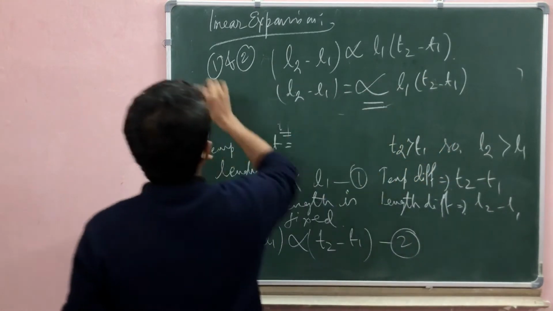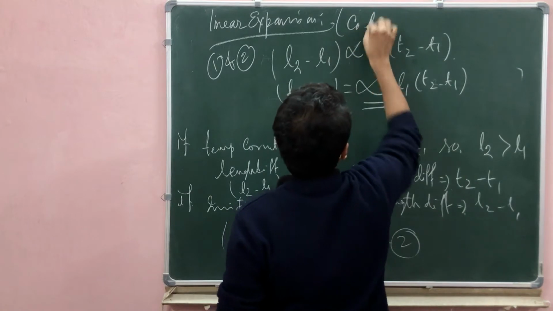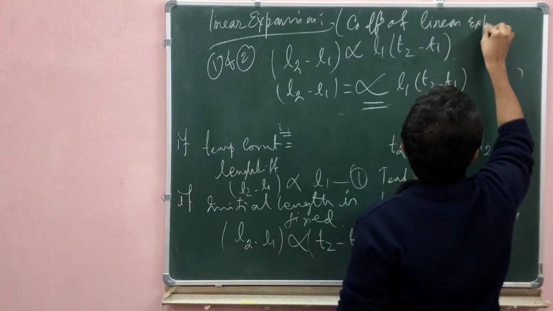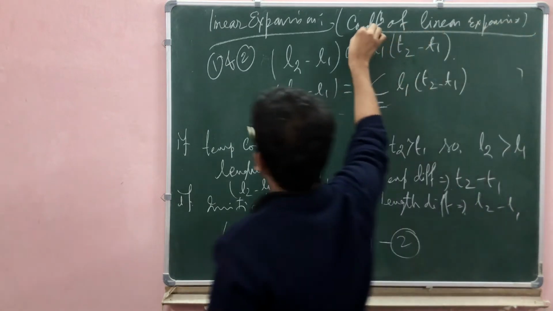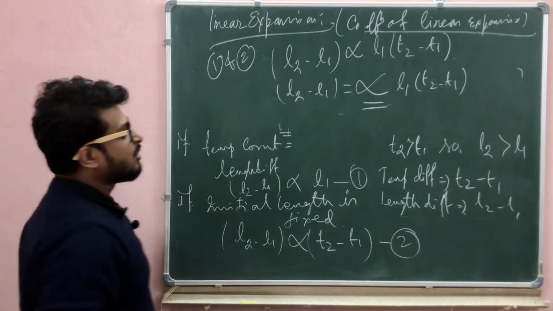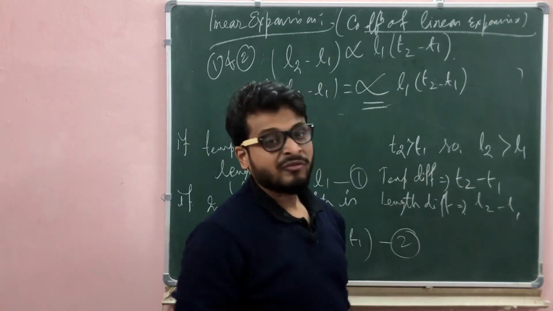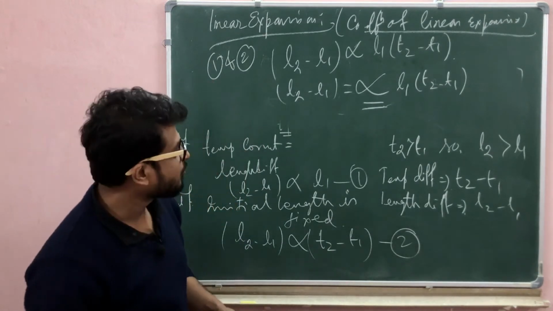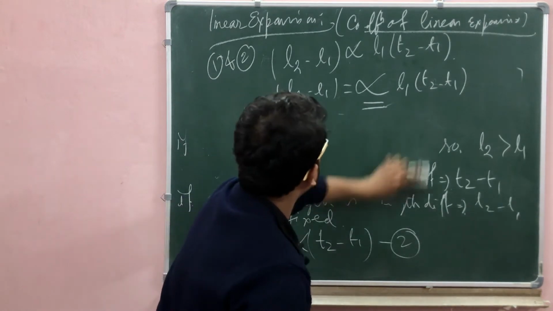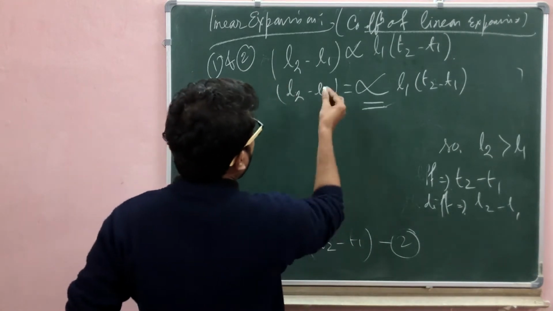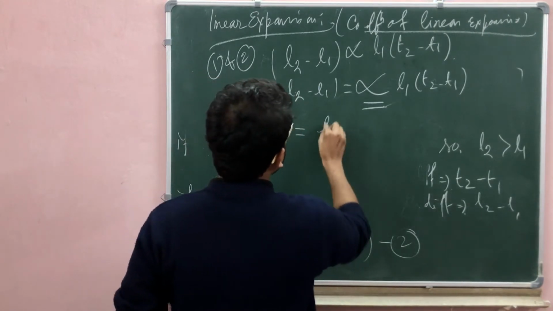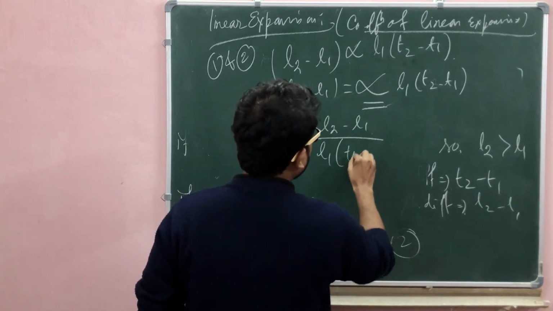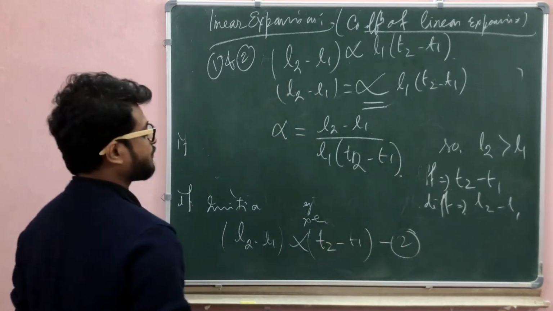Alpha is called the coefficient of linear expansion. So alpha, the coefficient of linear expansion, equals L2 minus L1 divided by L1 times T2 minus T1.